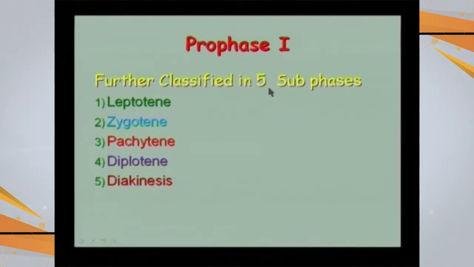Prophase 1 is further classified into leptotene, zygotene, pachytene, diplotene and diakinesis. Prophase 1 of meiosis is a very lengthy and highly specialized phase. This is the main difference between mitosis and meiosis prophase 1. So what is there in prophase 1?